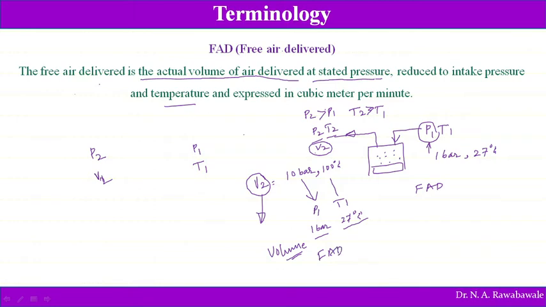This free air delivered is measured in meter cube per minute. So the air which is collected in 1 minute is measured, and that is known as free air delivered in cubic meter per minute.